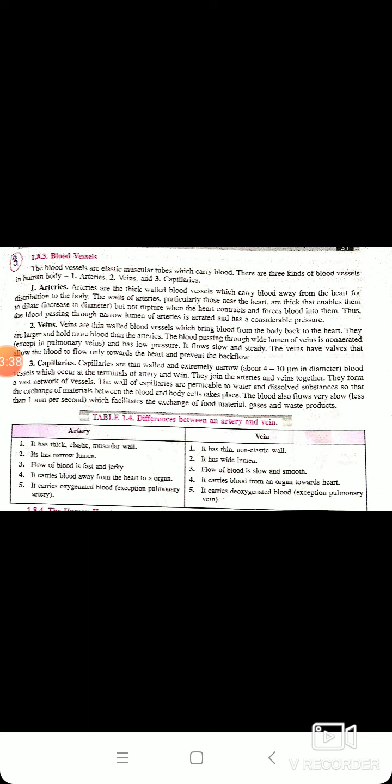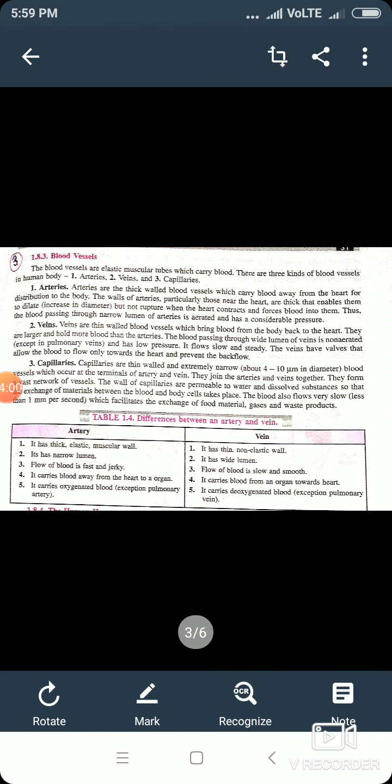The next characteristic feature is they have valves that ensure that the blood flows only in one direction. Arteries have no valves. And veins carry blood from an organ towards the heart. So these are some of the characteristic features of veins.